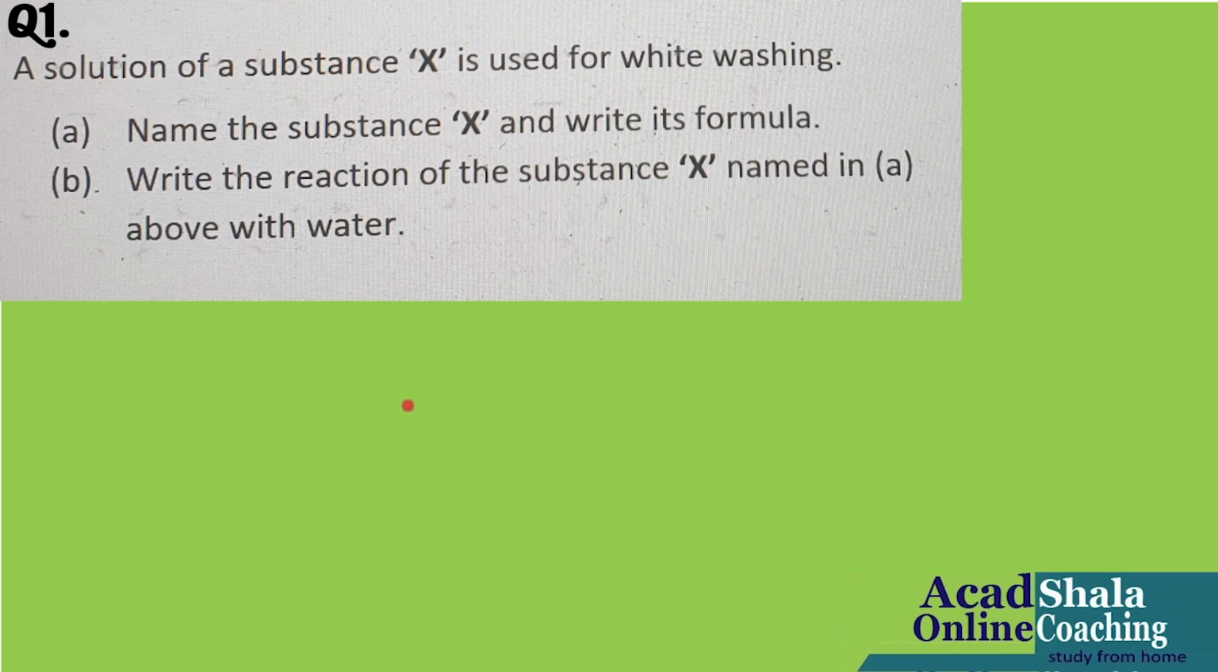So what are we going to do now? We are going to identify the substance X, and they have also given the indication that it is used for whitewashing, and we have studied that. They are saying name the substance X and write its formula. Yes, we have studied and we know it: the substance X is nothing but CaO. We know the formula because they have asked for the formula. Formula is CaO, and they have asked you the name of the substance also, so you will write in the bracket, calcium oxide.